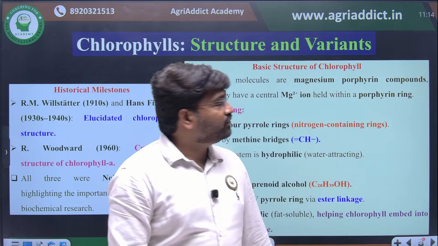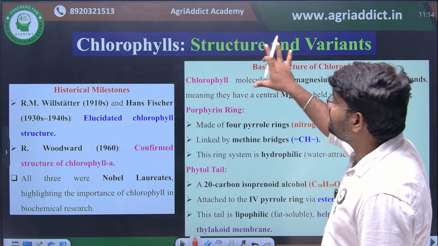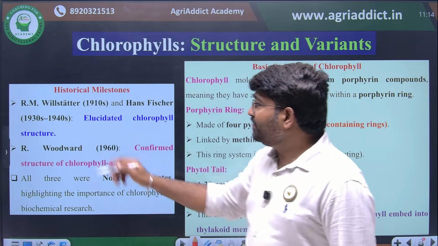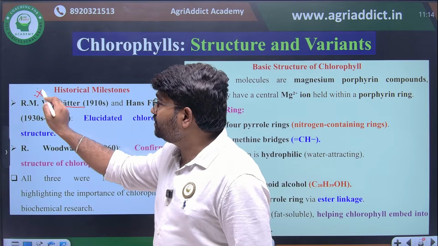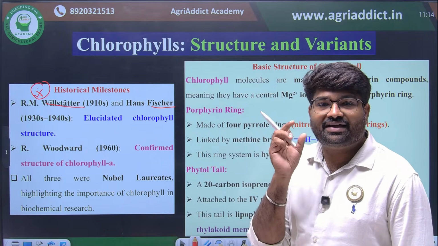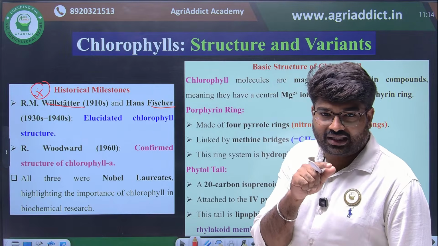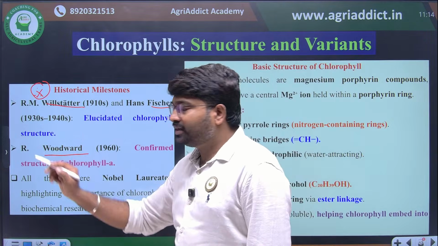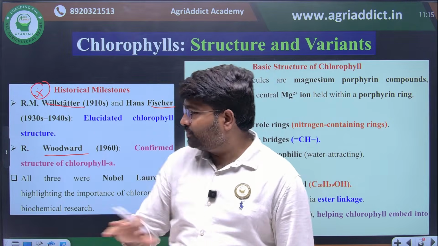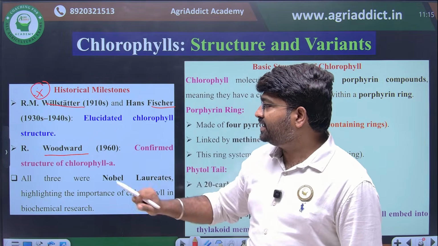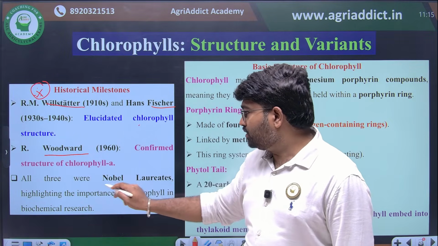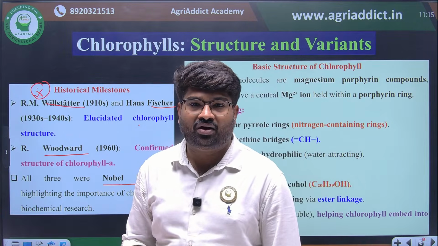Now they have given the structural classification. The chlorophyll structure was first determined by Willstatter. This is another important objective. Willstatter and Hans Fischer elucidated the structure of the chlorophyll molecule, and that was confirmed by Woodward. I hope this is clear. For this work, they got the Nobel Prize.